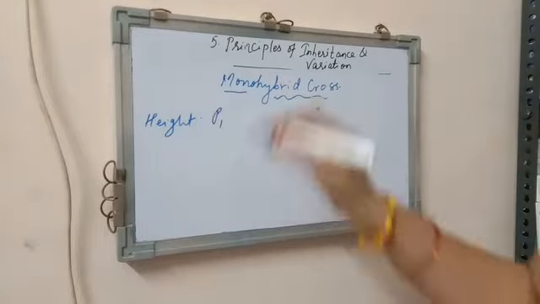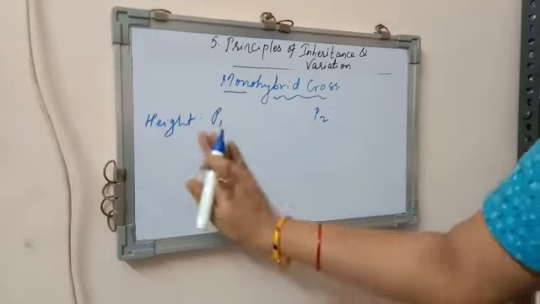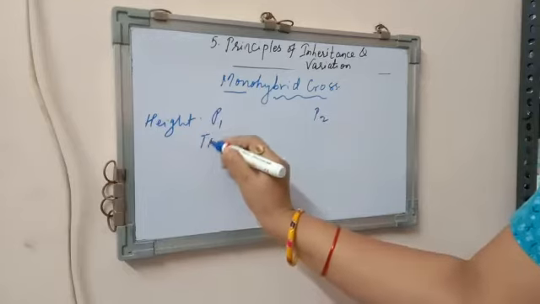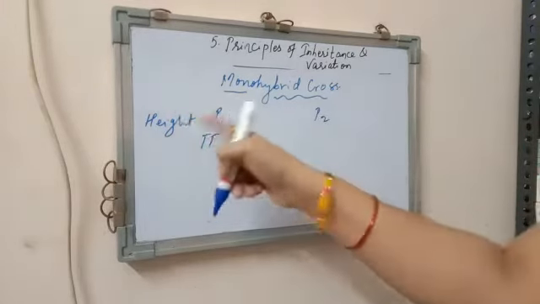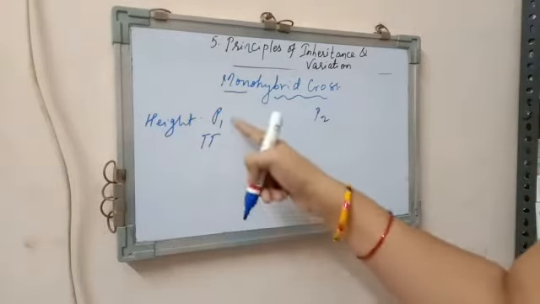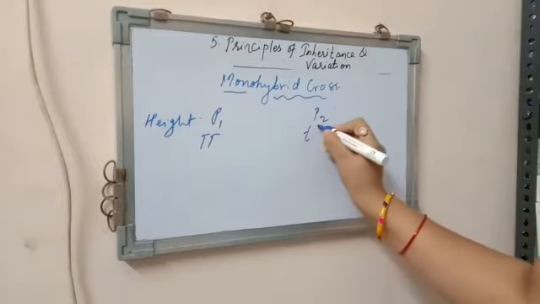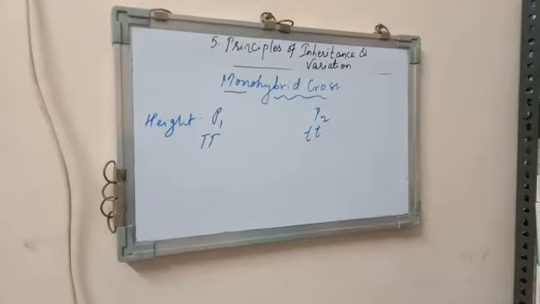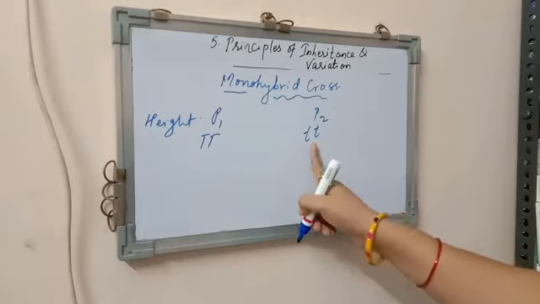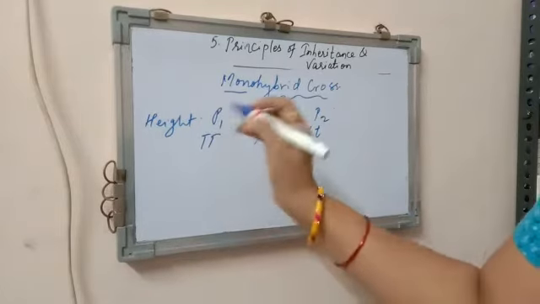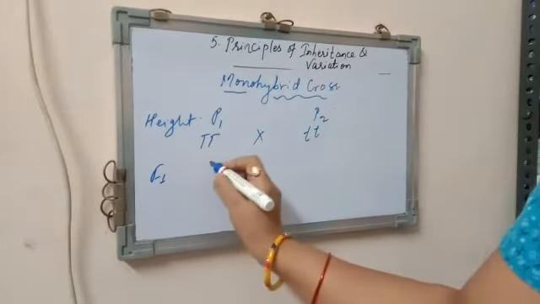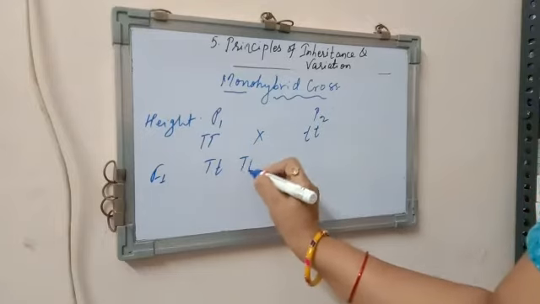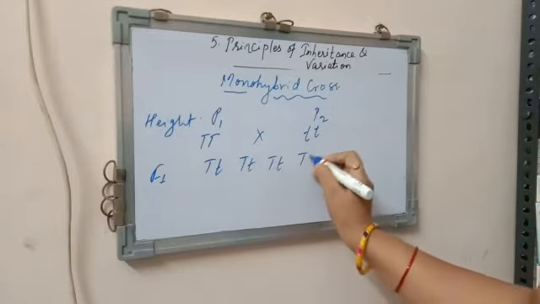Parent 1 has the trait of tallness. The allele for tallness is capital T, and the allele for the recessive trait is small t. Now when we cross them for the F1 generation,